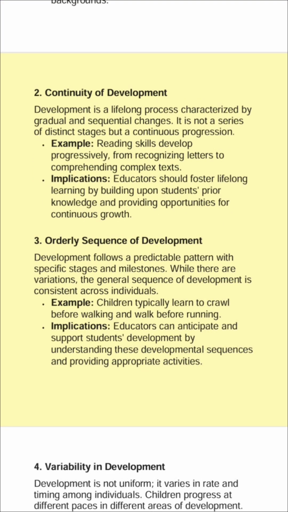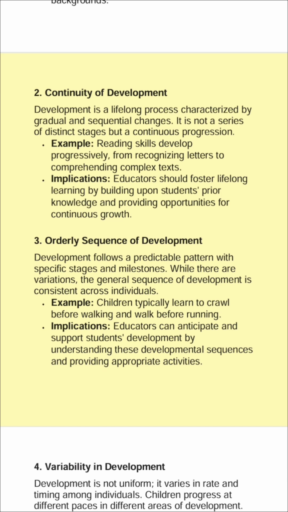2. Continuity of development. Development is a lifelong process characterized by gradual and sequential changes. It is not a series of distinct stages but a continuous progression. Example: reading skills develop progressively, from recognizing letters to comprehending complex texts. Implications: educators should foster lifelong learning by building upon students' prior knowledge and providing opportunities for continuous growth.